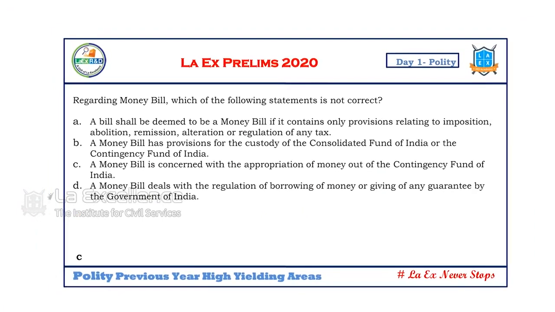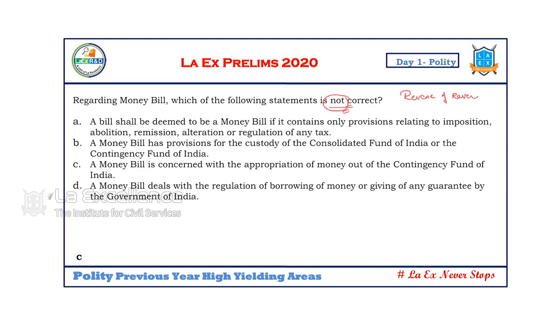Now, regarding the money bill, which of the following statements is not correct? Here we may lose the point. Which of the following statements is not correct? Here it is the reverse of the reverse statements. Be careful of this. Not of the not statements. In these questions also sometimes not comes up. Please be careful when you answer that.